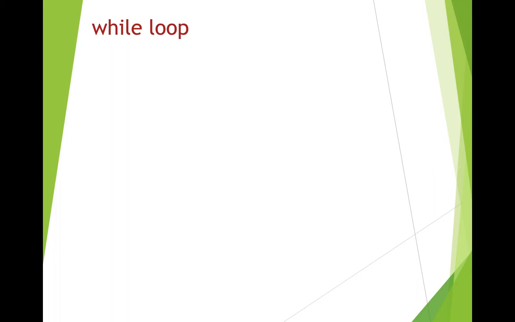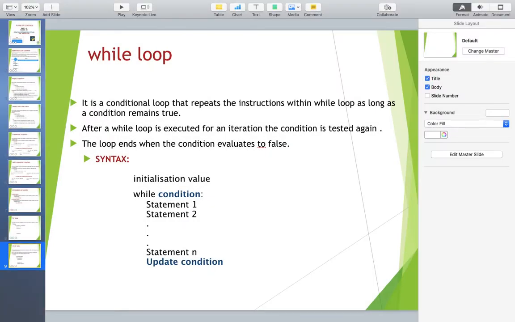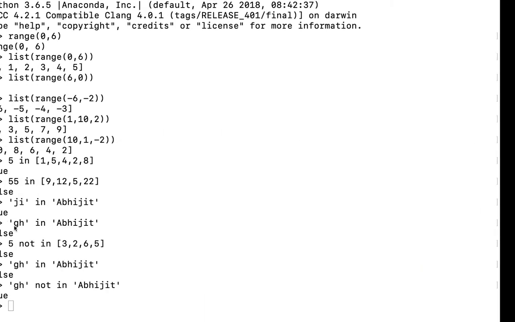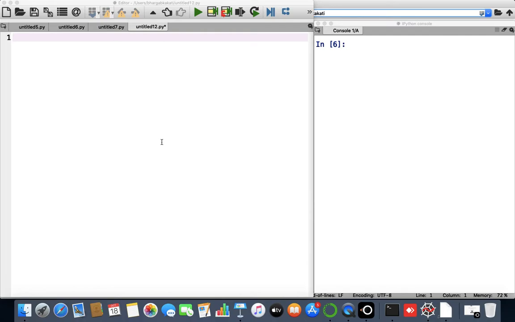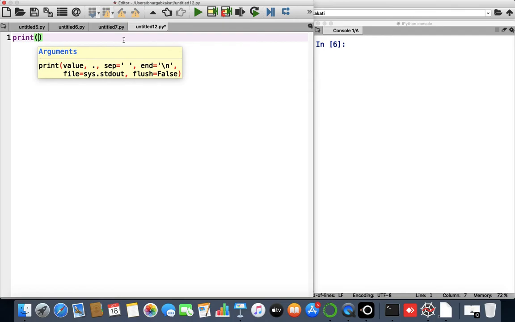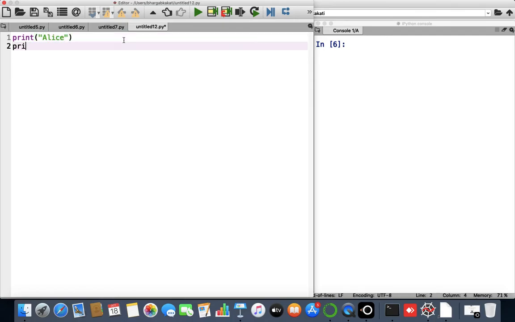Okay. Now let us try to understand for loop with the help of an example. Now, when are looping statements used? Looping statements are basically used when we want to repeat a set of statements for a given number of times. Let's say I want you to print your name 5 times. So how will you write it? You will just write print, then your name. Let's say your name is Alice. You will write the print statement 5 times.